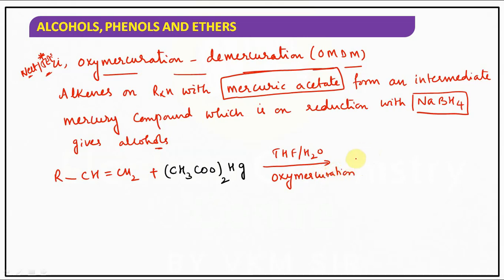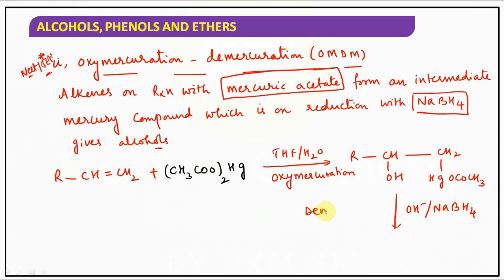It gives RCH(OH)CH2HgOCOCH3, with the CH3COO part and OH. Understood? So it is oxymercuration, followed by reduction with NaBH4, and this step is called demercuration. We are removing that mercuric addition part. Then if you remove it, what will you get?